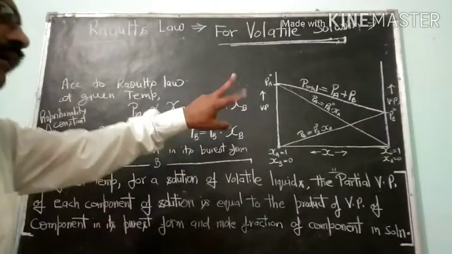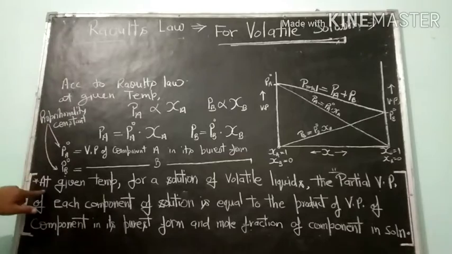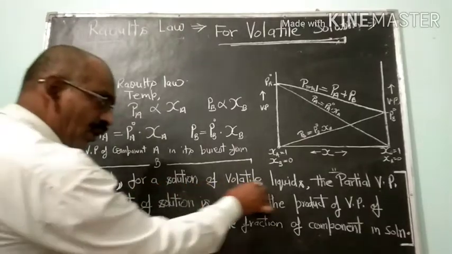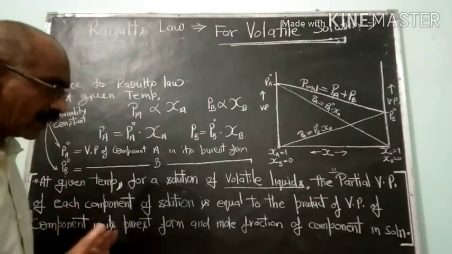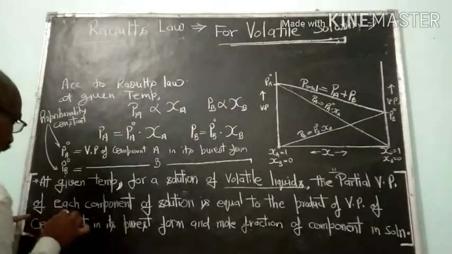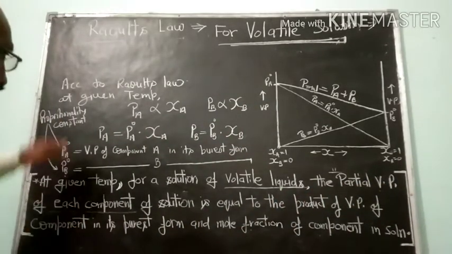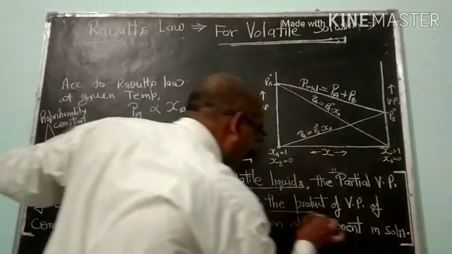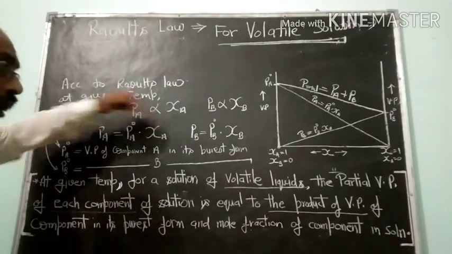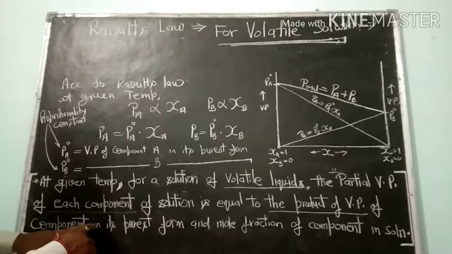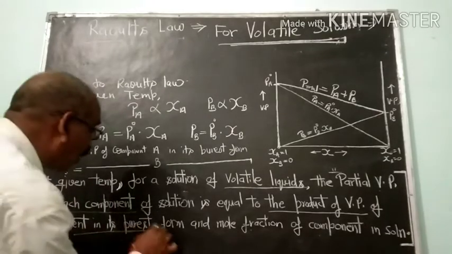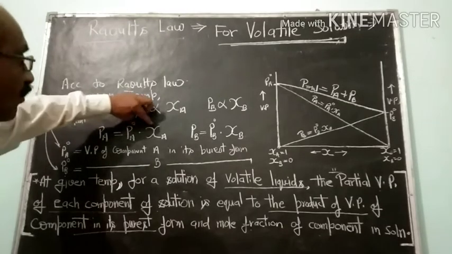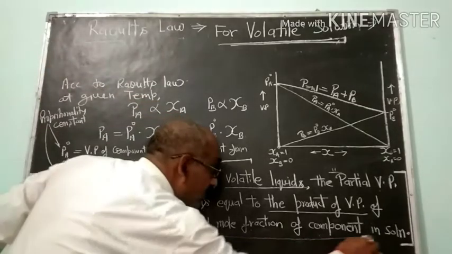So it means now we can give a statement for Raoult's law, especially for the solutions which contain both the components volatile. So it can be stated as: at given temperature, for the solution of volatile liquids, means both the components are volatile, the partial vapor pressure of each component, like here the partial pressure of A in solution, is equal to the product of vapor pressure of component A in its purest form and mole fraction of component A in solution.